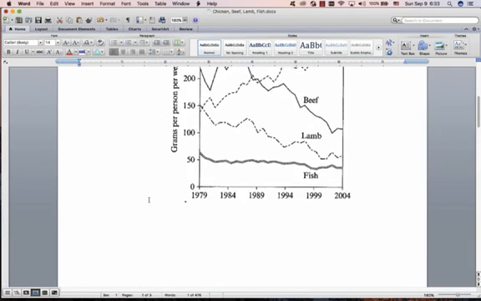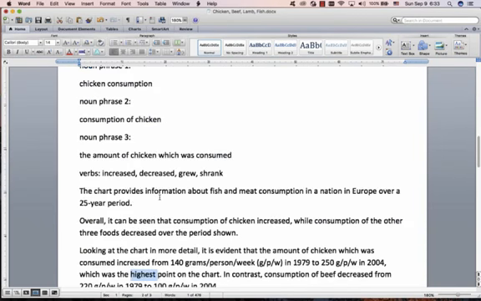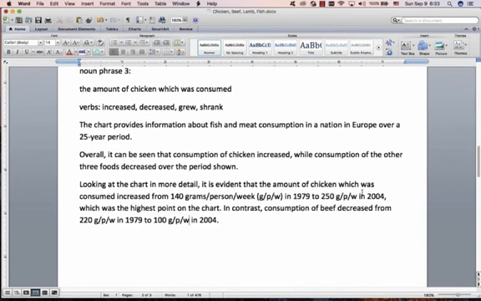And in the question they say, make comparisons where relevant. So the examiner likes to see some comparisons. So look for the highest or even sometimes the lowest point on the chart, and after that number, just put that in. So easy, but it just gives you a real boost in your marks. Great, and then we're just going to do the next 2 lines.